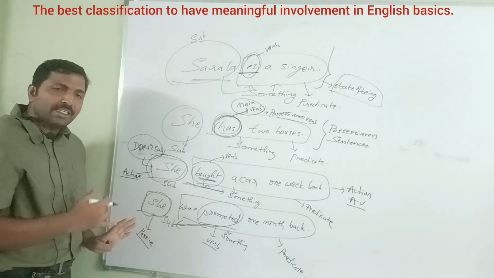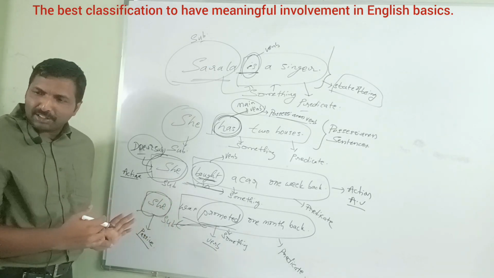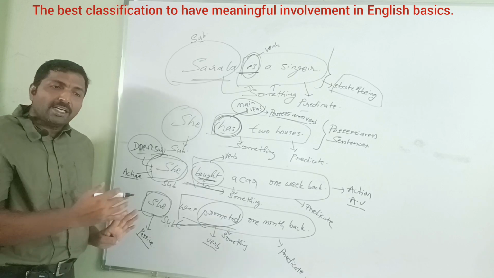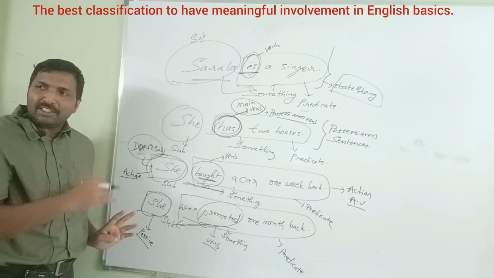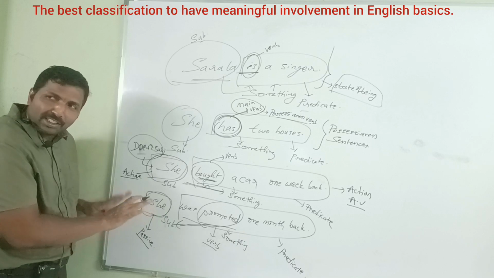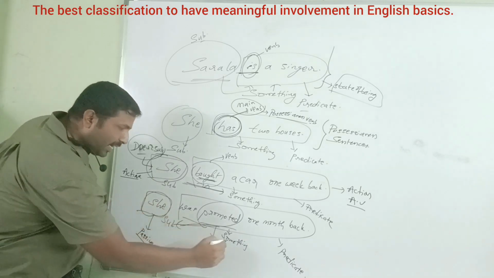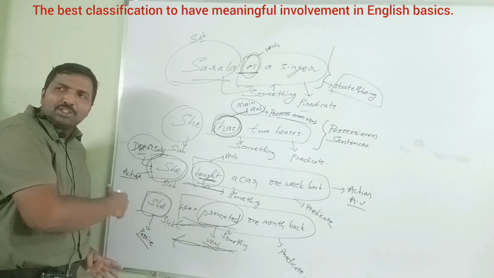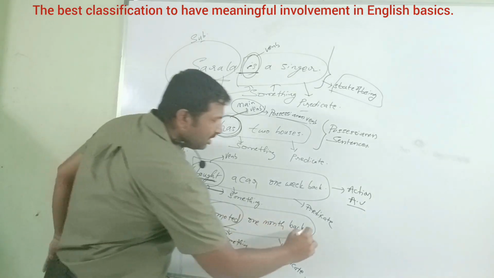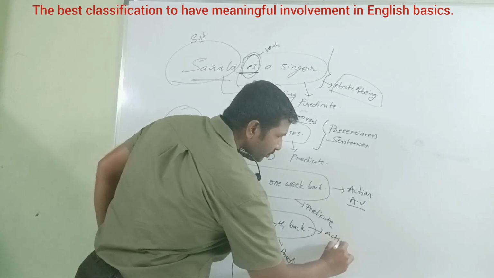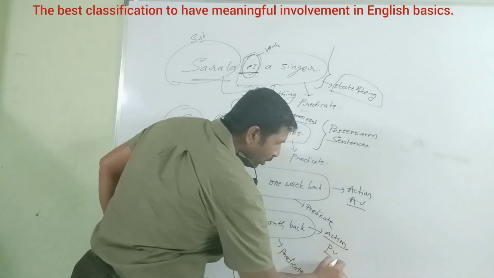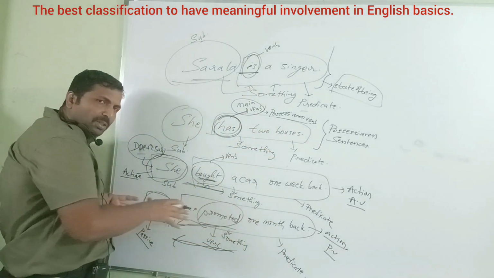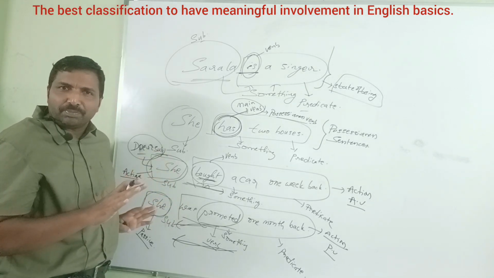They were suspended. She was arrested. She was encouraged. She was selected. Subject is simply there. On the subject the action is happening. The predicate word tells the action upon the subject. Coming to action sentence, passive voice, action upon the subject is expressed.